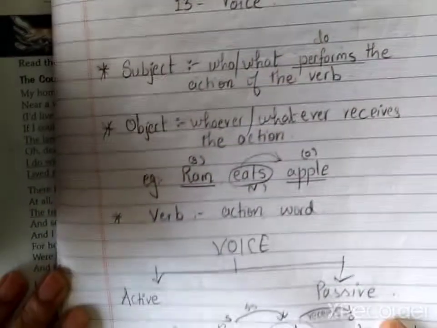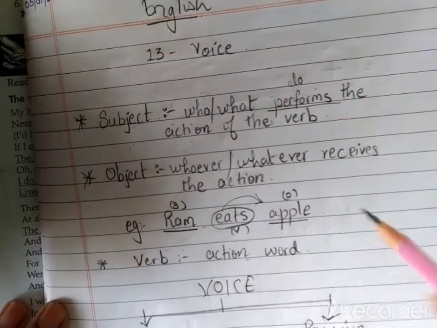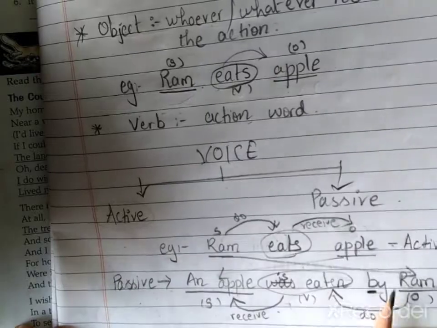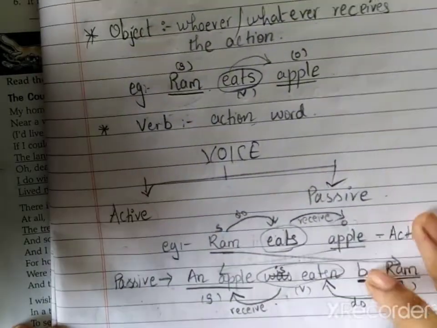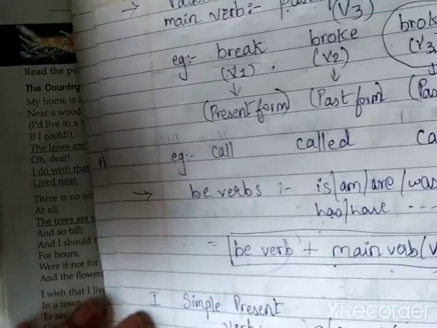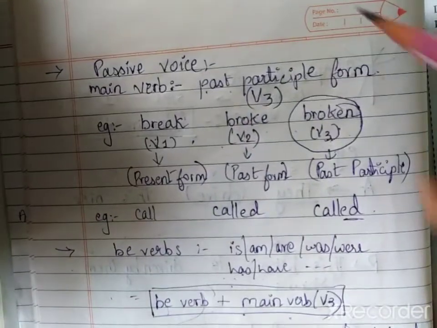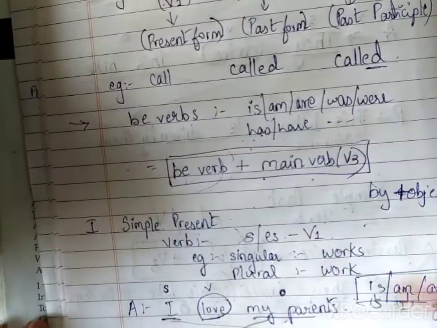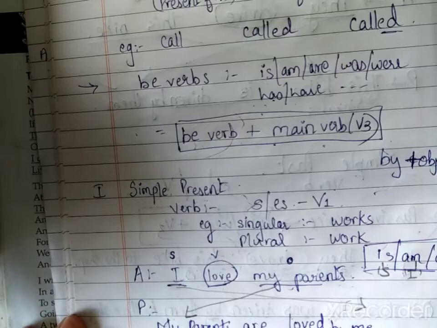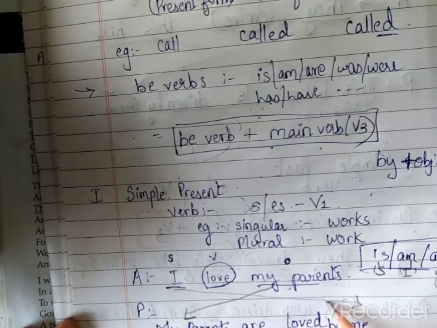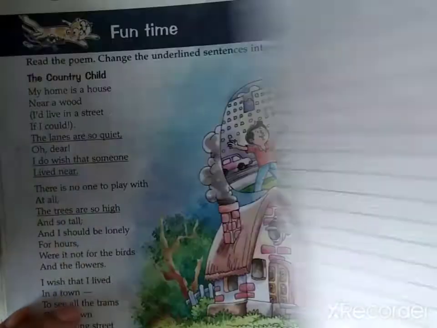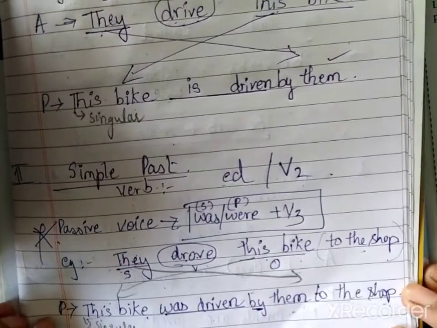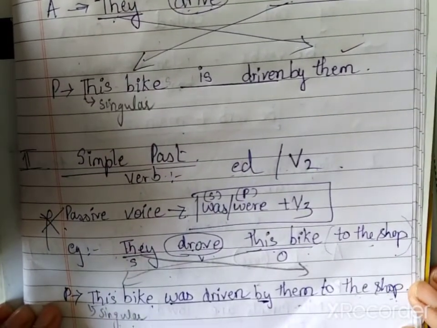Where we have studied about subject, object, verb, and then what is active voice, what is passive voice, how do you frame sentences in each of them, right? Then you studied about passive voice, how will be a verb in passive voice, and then we started with tenses. That if your active voice is in simple present, if your active voice is in simple past, how are you going to write your verb in passive form, right?